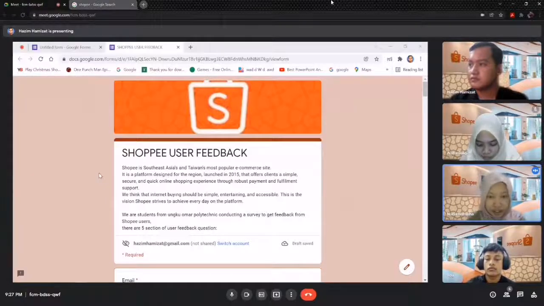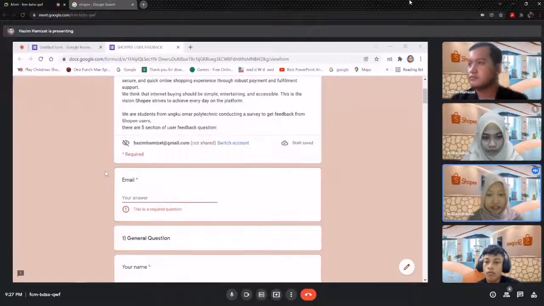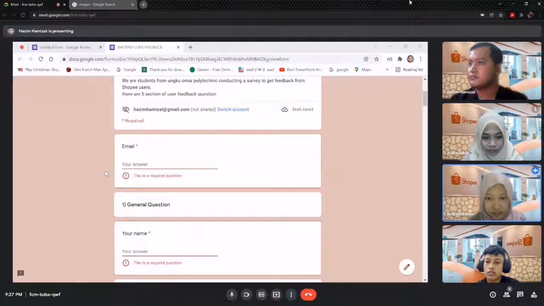In this questionnaire, we will be questioning our respondents with 5 different types of questions. The first question is the general question. The second one is the multiple choice question. The third one is the open-ended, the ranked question, and the last one is the challenge. So let's have a look. The first section is the general question.